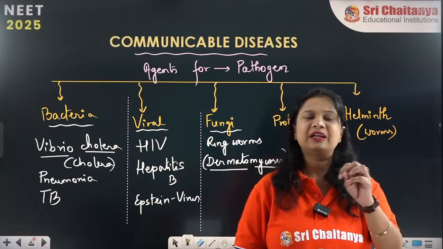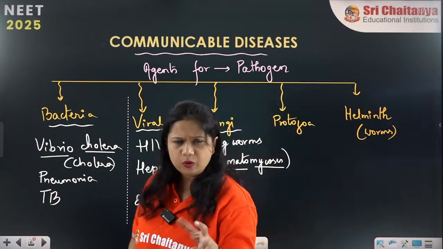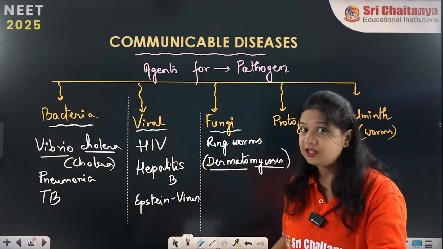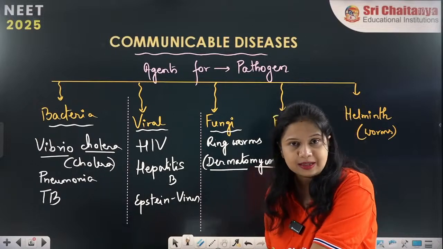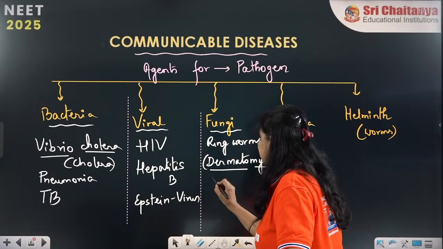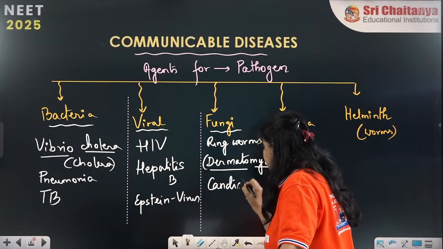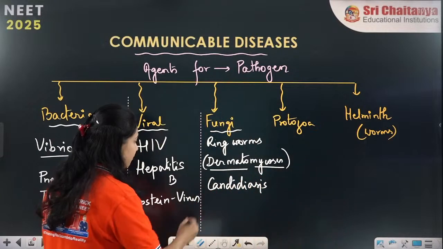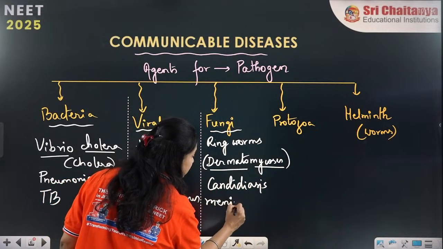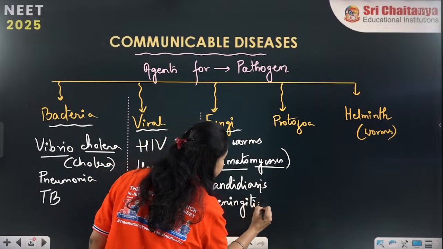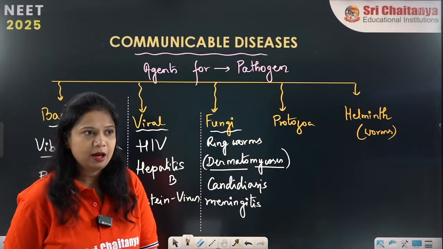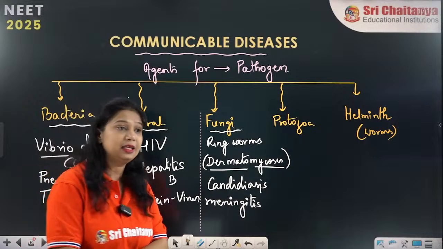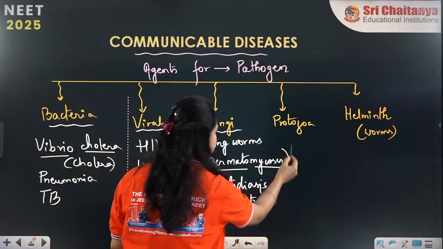You must have seen somewhere or the other that at the moist, warm, humid or covered parts of the body some fungal infections appear. These fungal infections are the dermatomycosis. Alright. Other than that, there is candidiasis, another very common infection. Another is fungal meningitis, which inflames the meninges of the brain. Yes, this is a very deadly infection, meningitis. So these are all different types of fungal infections seen due to the causative agent, fungus.